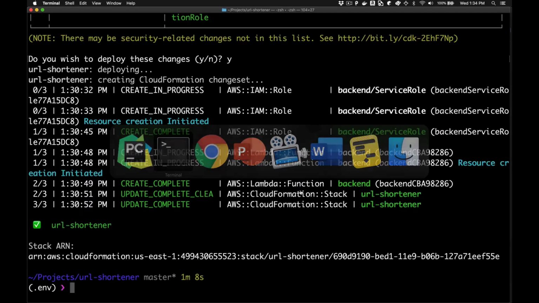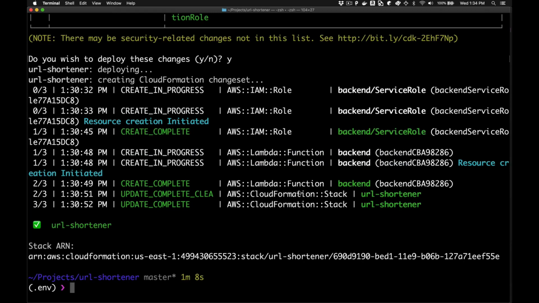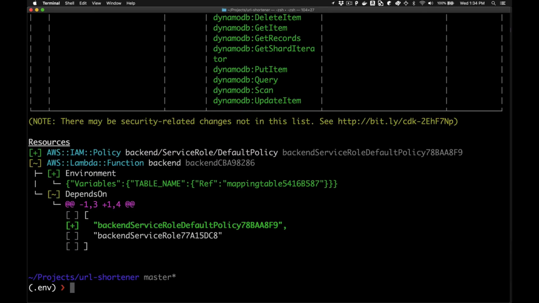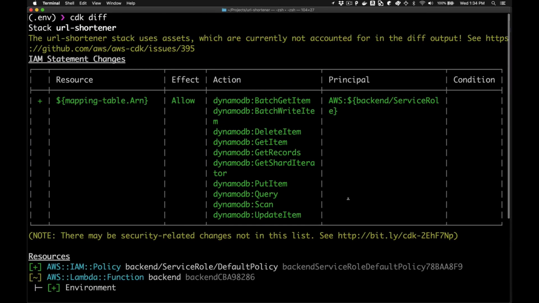So let's jump over to the terminal. And let's introduce one more new CDK command. That is CDK Diff. CDK Diff is probably my favorite command. As you're iterating on your CDK application, it's just incredibly useful to be able to see what's different between what I've changed locally in my workspace and what I've deployed.